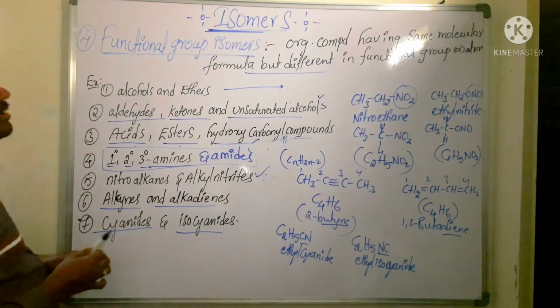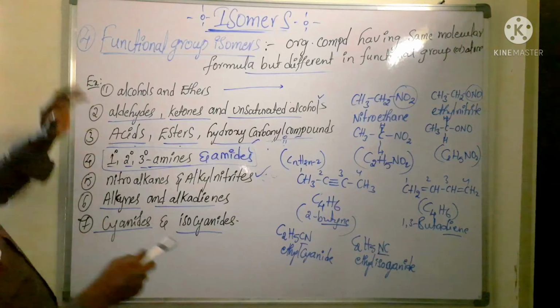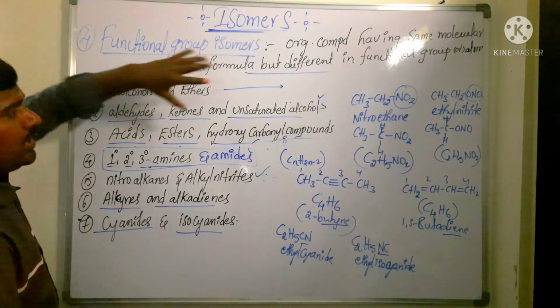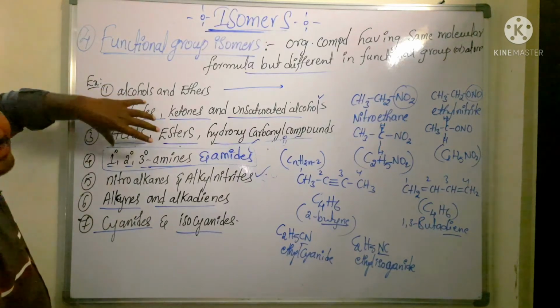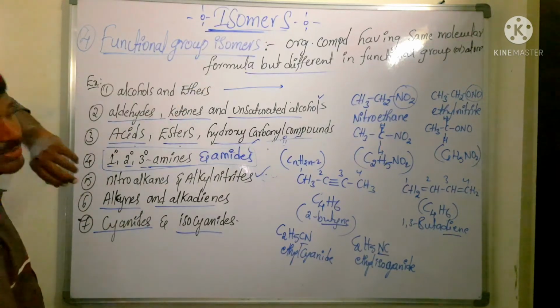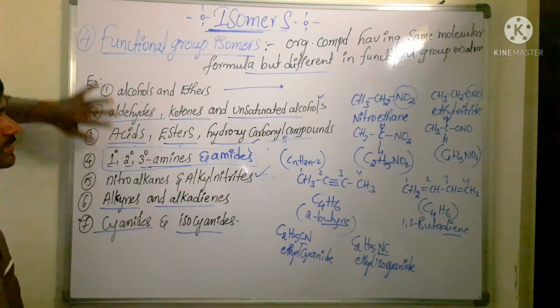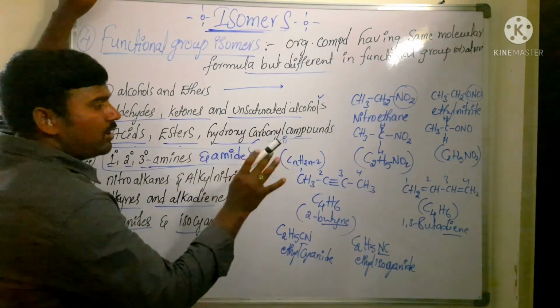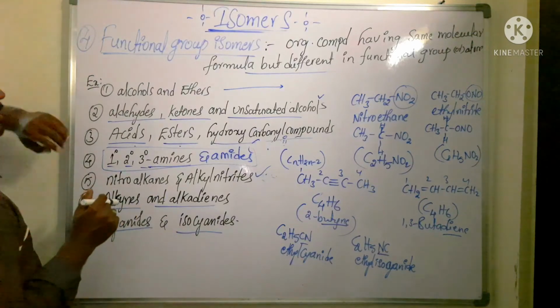Now see here, what are the possible functional group isomers here? Alcohols and ethers, aldehydes, ketones and unsaturated alcohol, acids, esters and hydroxycarbonyl compounds, primary, secondary, tertiary amines and amides come under functional group isomer, but not primary, secondary, tertiary alcohols.